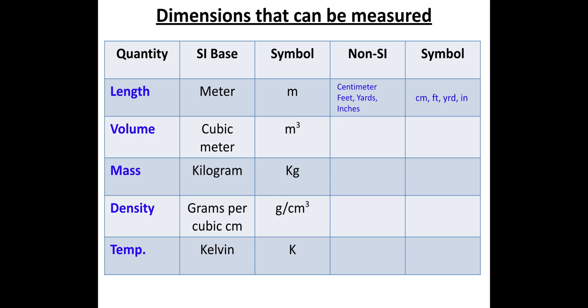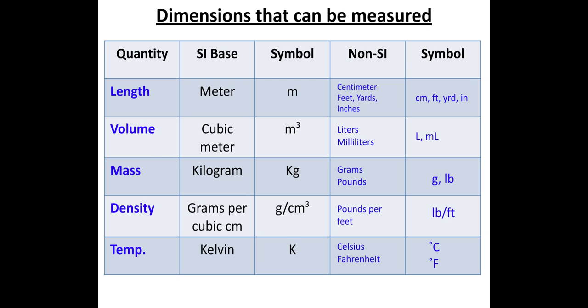However, even though we use the metric system, we also recognize that these other units are known as SI units. So the SI unit for temperature is the Kelvin, right? But other units exist, like the Fahrenheit that we use in the United States, and the Celsius that we use in Europe and other countries.